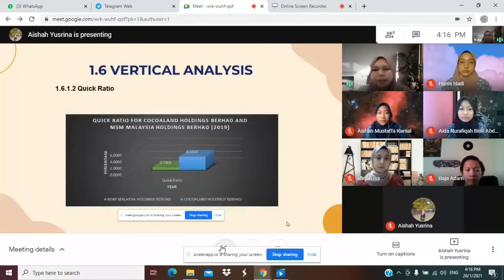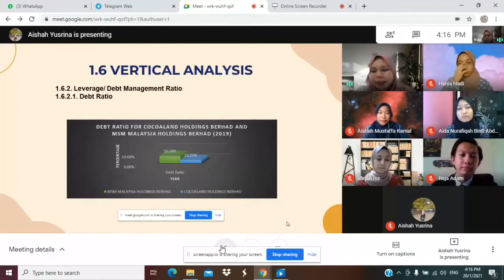Next, we have the quick ratio. Cocoland was 4.04 times, meanwhile MSM was 0.73 times. For the debt ratio, Cocoland is 15.25%, meanwhile MSM was 35.24%. Cocoland showed better performance than MSM because of its lower debt ratio.